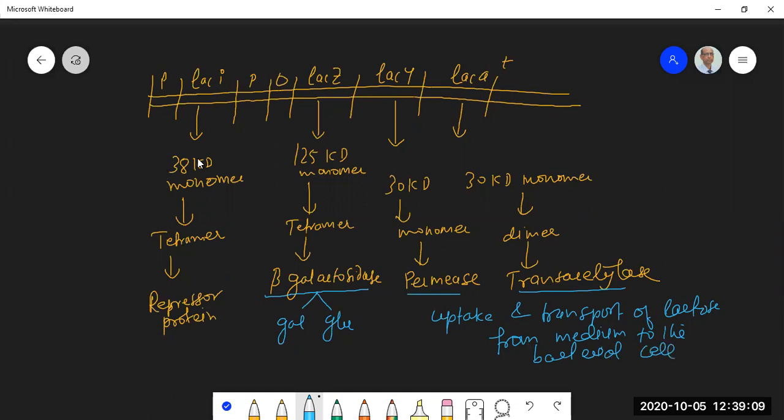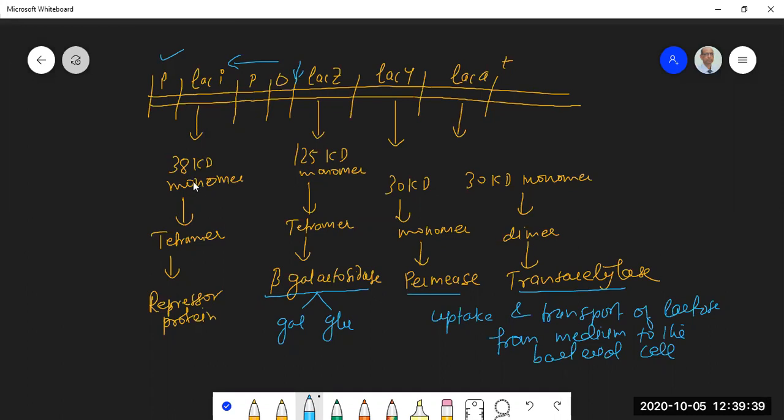LAC-I is the regulator gene, and as you can see over here, it is located upstream. This is the start point. Usually the regulator gene and the control elements are located upstream of the structural genes. So these are the control elements: the promoter, and then within the promoter there is a site called the operator. This LAC-I has an independent promoter, where RNA polymerase will independently bind and will transcribe LAC-I.